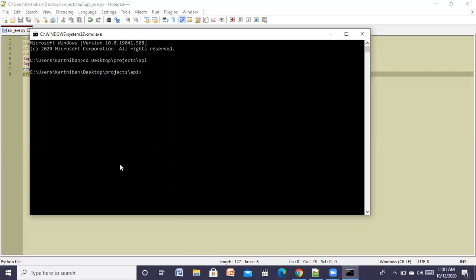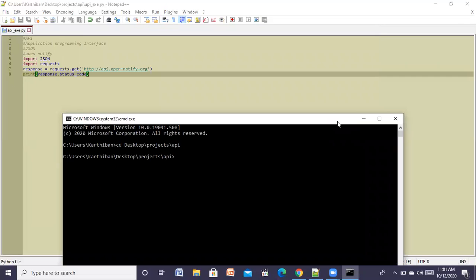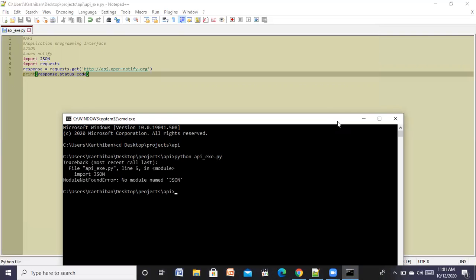It is in API. Now I'm going to run my Python script. Python API_exe.py. So this is how I run my Python script.